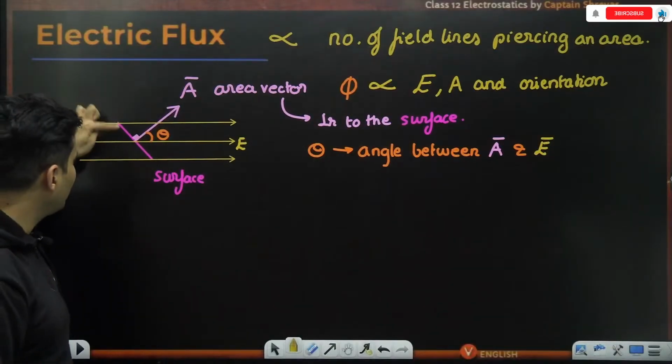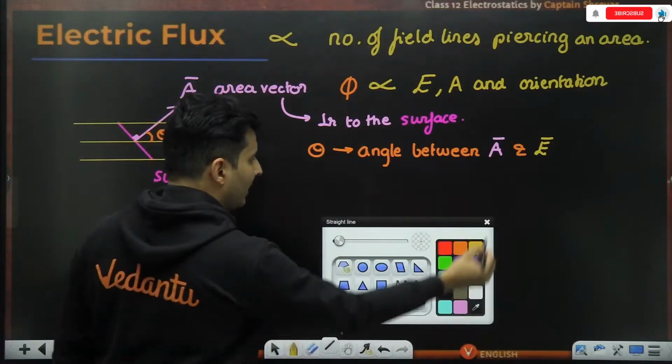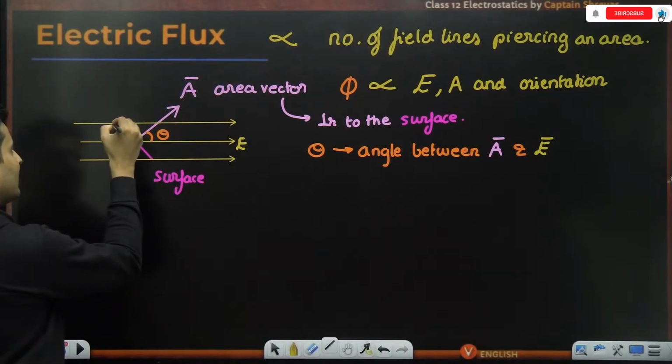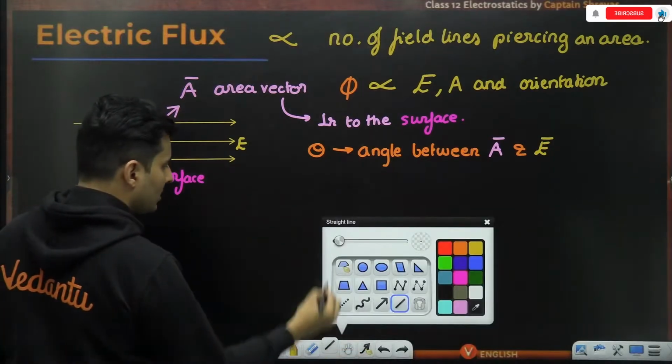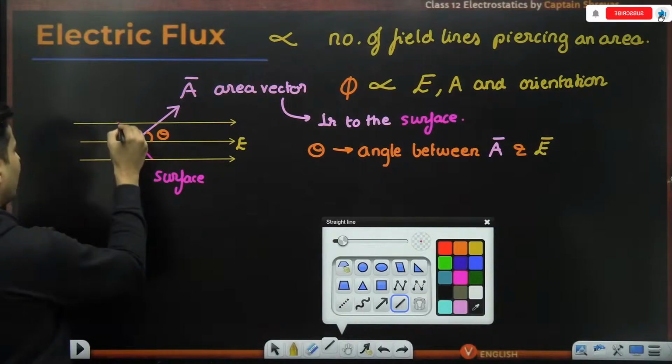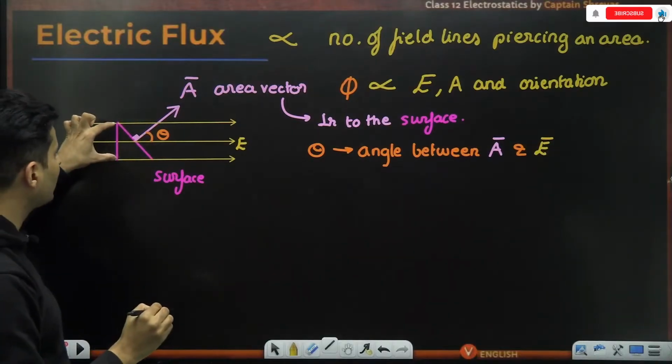Whatever flux, count the number of lines, 3 lines are passing, the same flux will also pass through another imaginary area which is exactly perpendicular like this. Just imagine another perpendicular area like this. So the same flux will pass even through this.